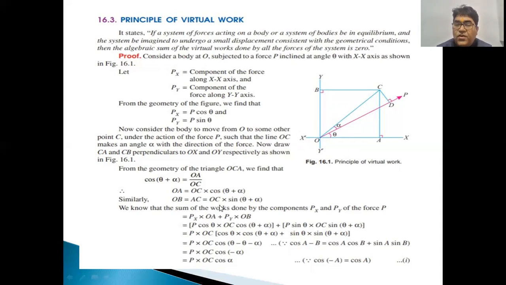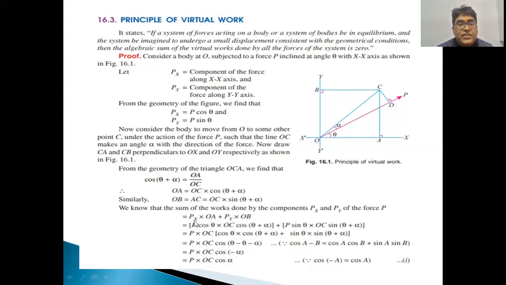Now we know that the sum of the works done by the components Px and Py of the force P will be equal to Px multiplied by OA plus Py multiplied by OB, because Px has a displacement of OA in the x direction, and the Py force component has a displacement of OB in the y direction.